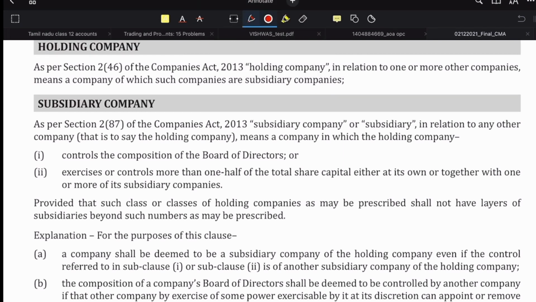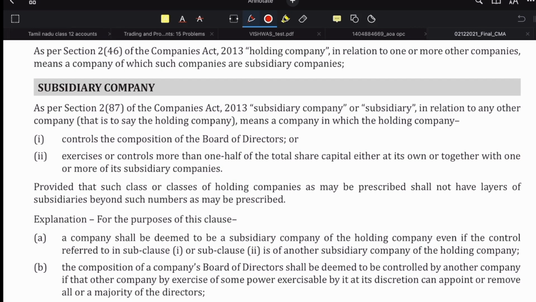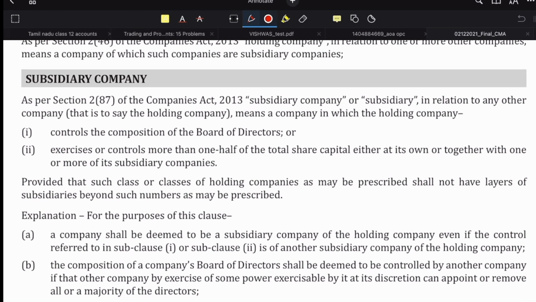Now what is the meaning of that? Again, let's see what exactly has been defined here. Subsidiary company or subsidiary in relation to any other company means a company which the holding company controls. What do they control? They control the composition of the board of directors, or exercise or control more than one half of the total share capital.